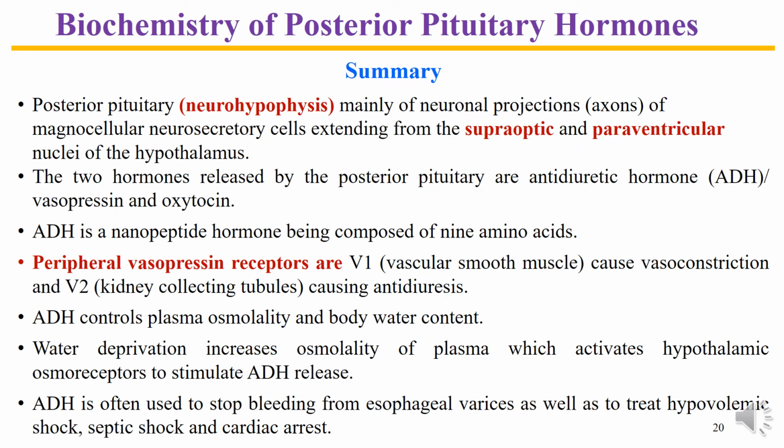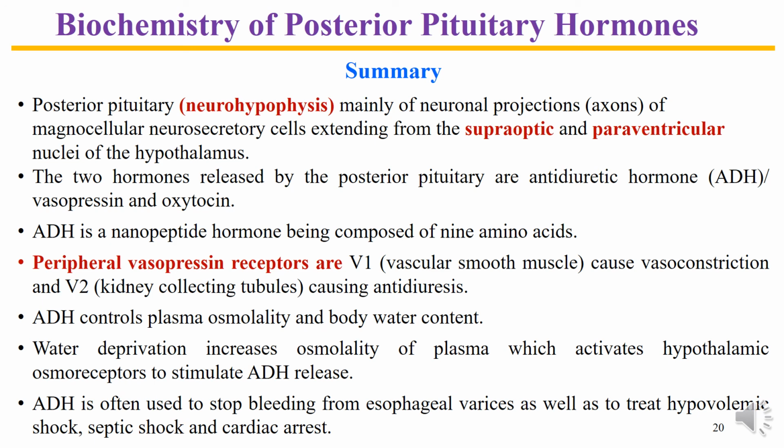So this was all about ADH and oxytocin, the main hormones of the posterior pituitary. Now the last slides are about the summary, having a quick review of the topic. The posterior pituitary or neurohypophysis is a part of the pituitary gland secreting two main hormones from the supraoptic and the paraventricular nucleus.